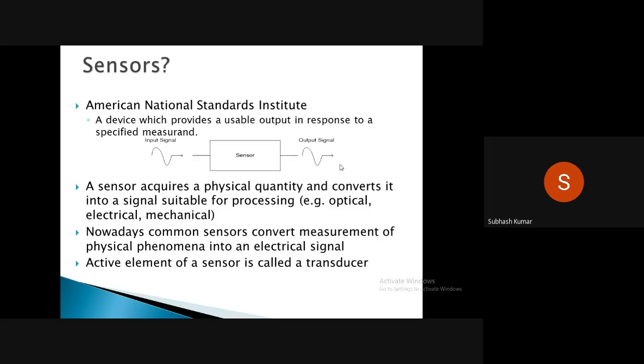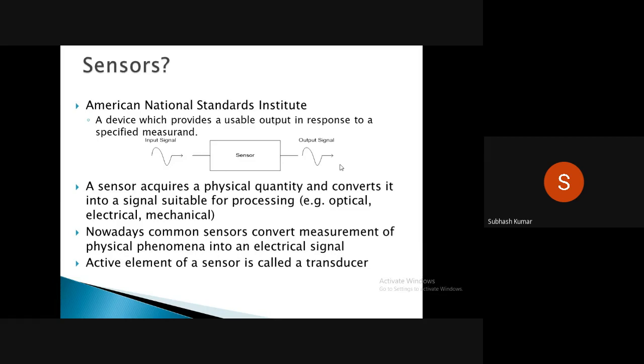Then, a sensor acquires a physical quantity and converts it into a signal suitable for processing, whether optical, electrical, or mechanical. Nowadays the common sensor converts measurement of physical phenomena into an electrical signal, since today we get everything in digital form. So all the physical quantities are converted into electrical signals, which may be AC or DC, but the signal is electrical.